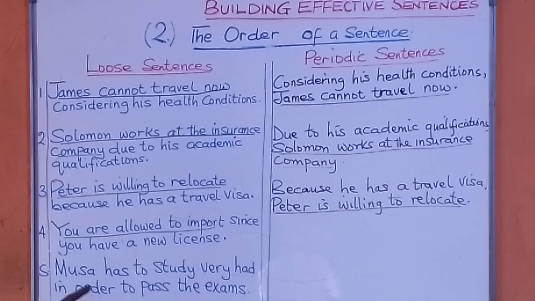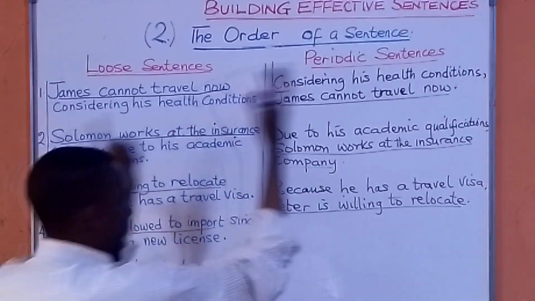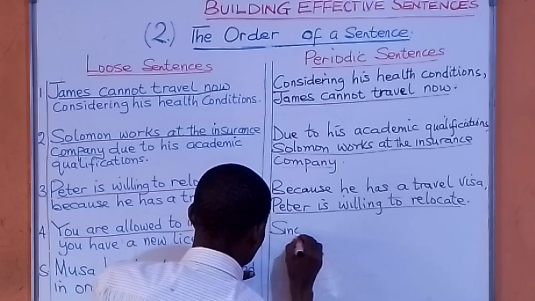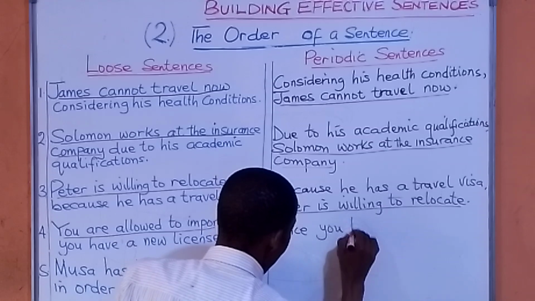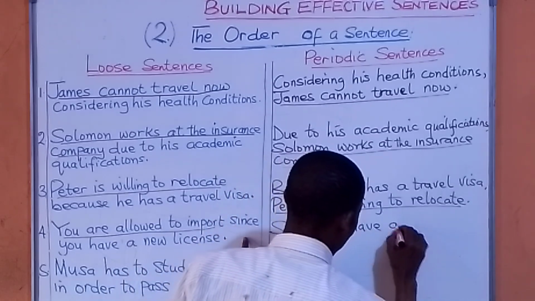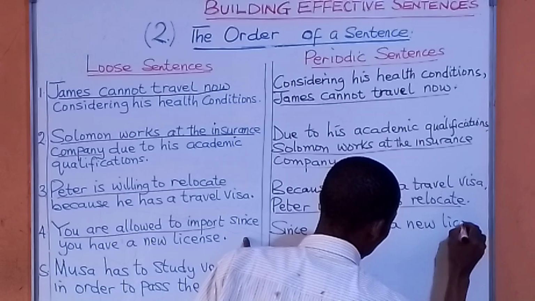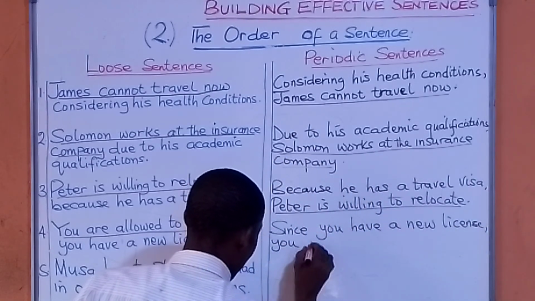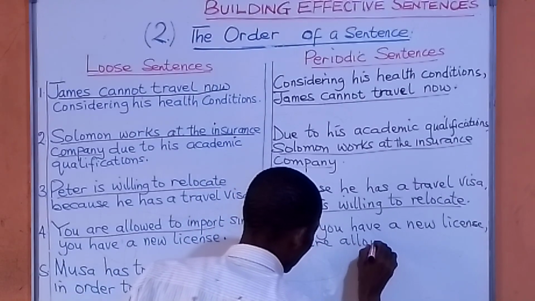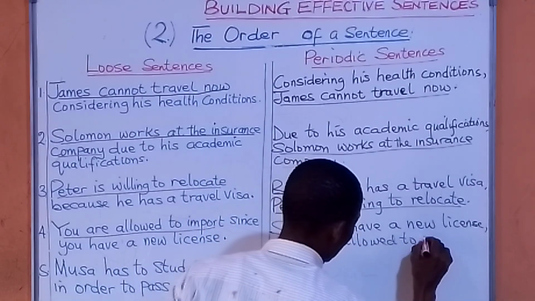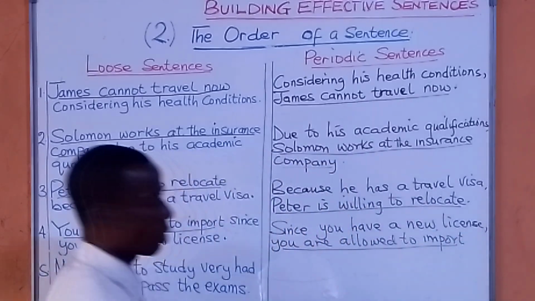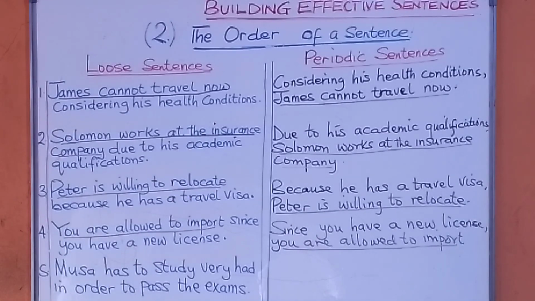Now, this main point I'm going to move last. If I move it last, it becomes a periodic sentence. So, I have to start. Since you have a new license, you are allowed to import. So, you are allowed to import and putting it last. That is what makes it a periodic sentence. So, I've been able to change that loose sentence into a periodic sentence.